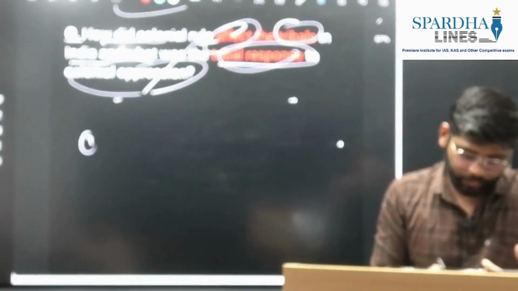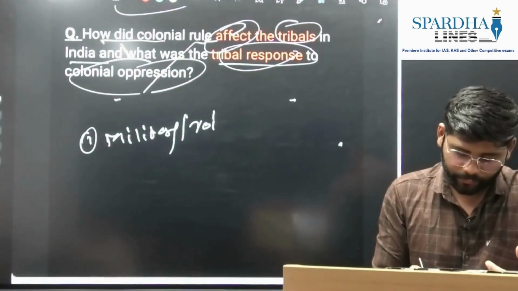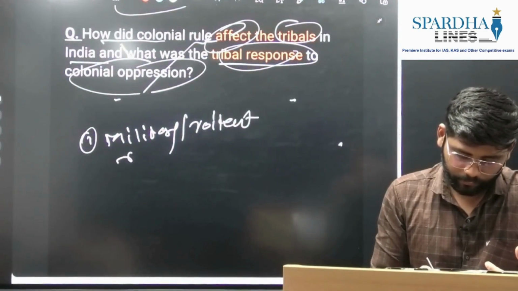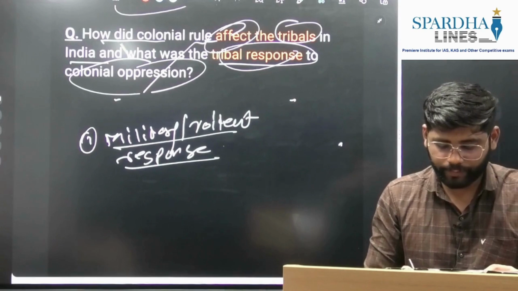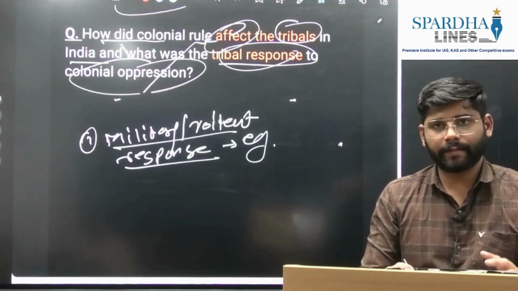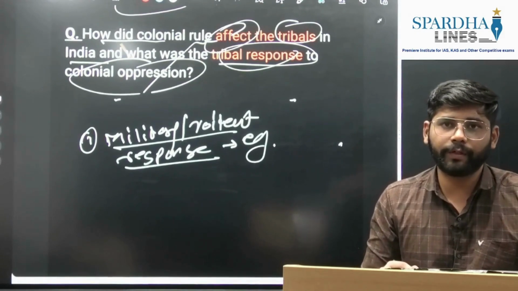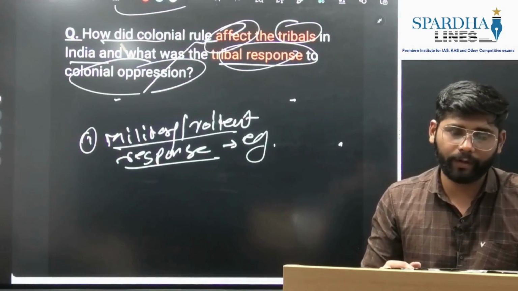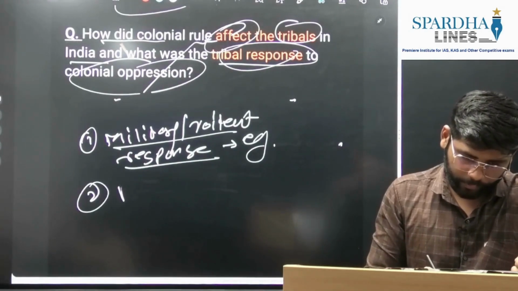First was the military response, we can write military or violent response. You can use it here. You can give certain examples, like the Santal rebellion, the Munda rebellion. So this example you can mention when you write the military or violent rebellion. After that, we can write about the political response.